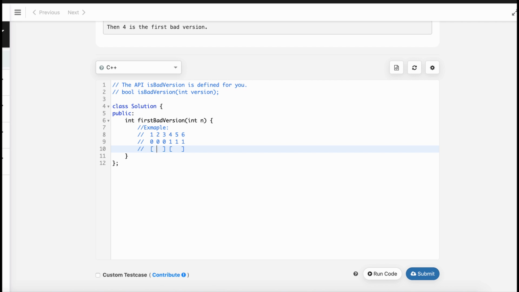We will divide the half into two halves, and we see there is a 0 available. So we should not go to the left side. Now we see that the left half will not be taken, because this mid is a 0, and if this mid is a 0, then we are sure that all the elements to the left side will definitely be 0. So in every step we can easily eliminate one half. If we can eliminate one half, then we are good with our binary search.